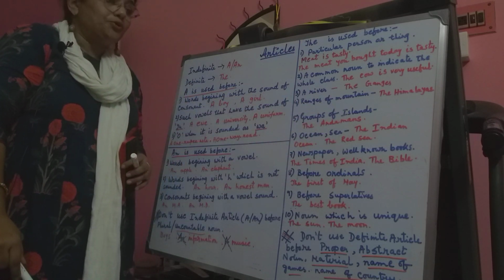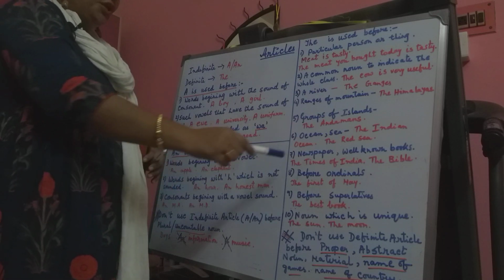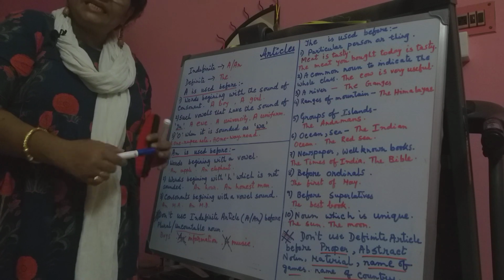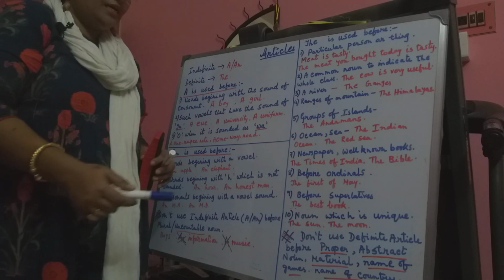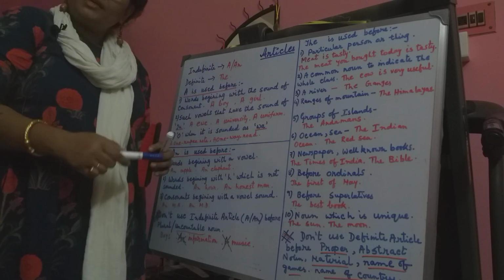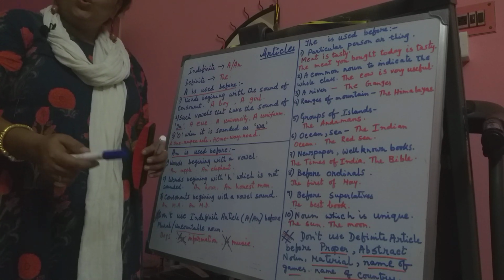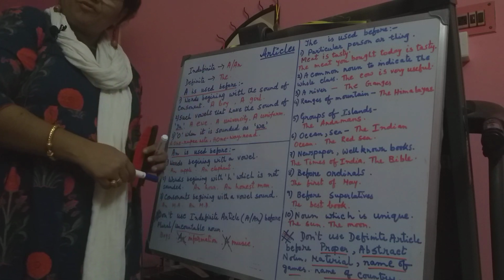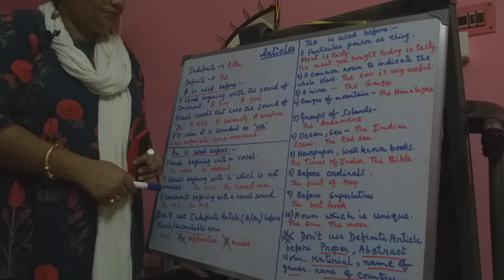We use the before newspapers or well-known books. For example, the Telegraph, the Times of India, the Bible, the Ramayana, the Mahabharata, the Quran, the Gita. So many well-known books are there. For the name of a newspaper, we use the.